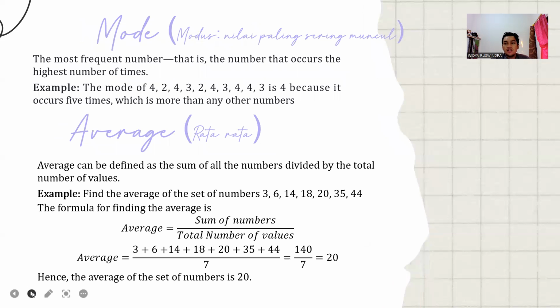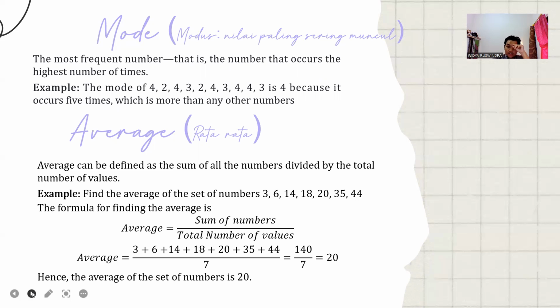Next is mode. In Indonesian, we say modus. Mode or modus in Indonesian, we say nilai paling sering muncul. The most frequent number, that is the number that occurs the highest number of times. For example, the mode of 4, 2, 4, 3, 2, 4, 3, 4, 4, 3 is 4 because it occurs 5 times, which is more than any other number.